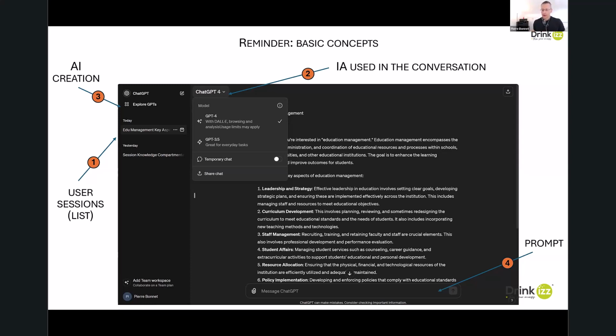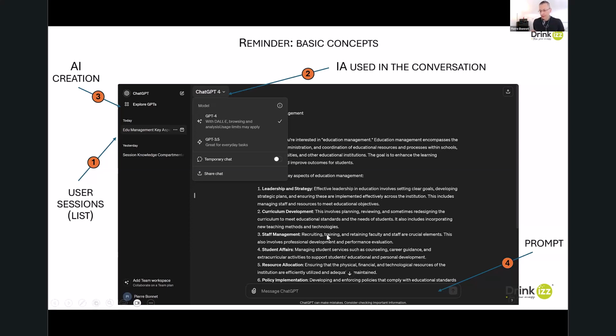The third principle important to understand is the ability to create your own AI. This is the way we will create, a little bit later in my presentation, the various assistants, for example, for booking a restaurant or for an automatic generation of a visual graphic, an image, with Canva.